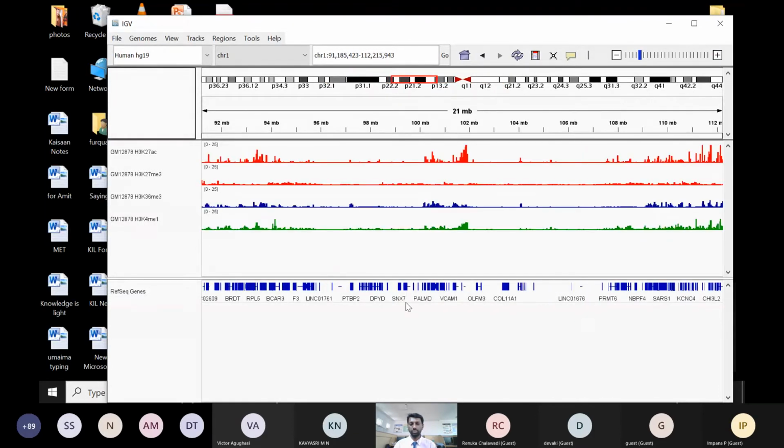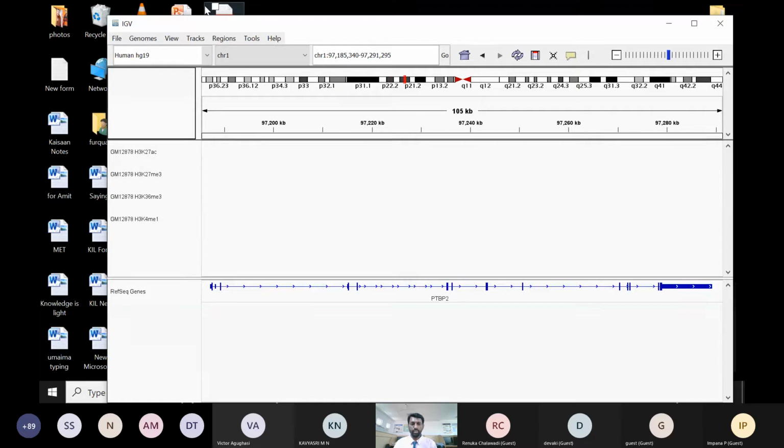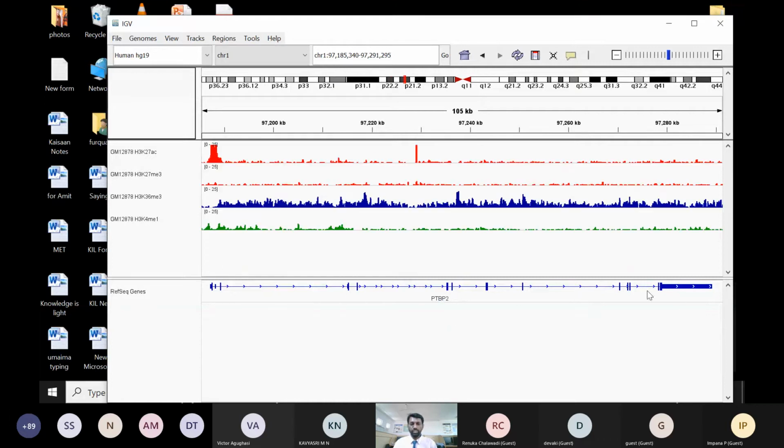For example, if you want to see only particular genes in this workspace, you can type here PTBP2. So you can see they will be able to show only this PTBP2 gene sequence. And now you can see that it is located in the chromosome here.